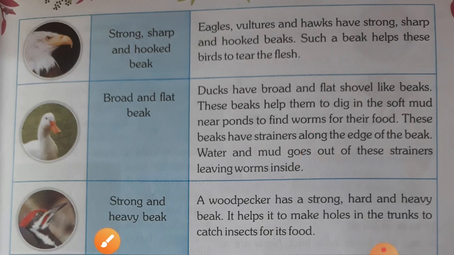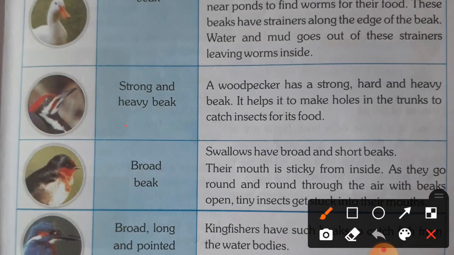Now next, strong and heavy beak. A woodpecker has a strong, hard and heavy beak. It helps it to make holes in the trunk of a tree to catch insects for its food. Now broad beak.